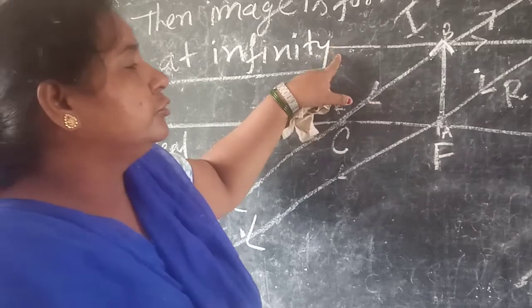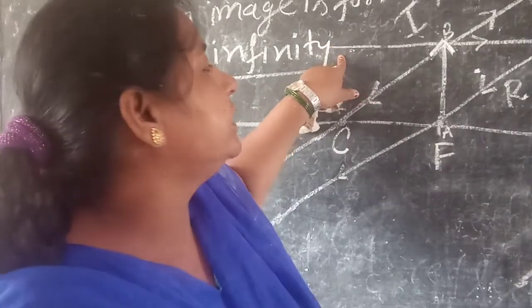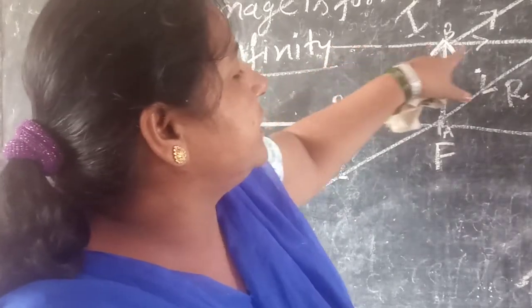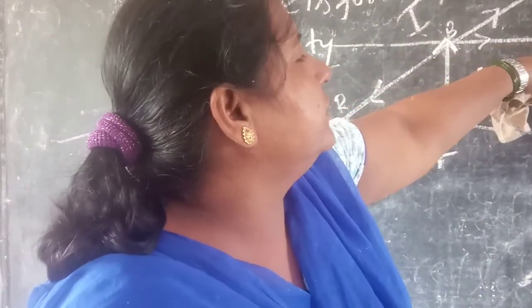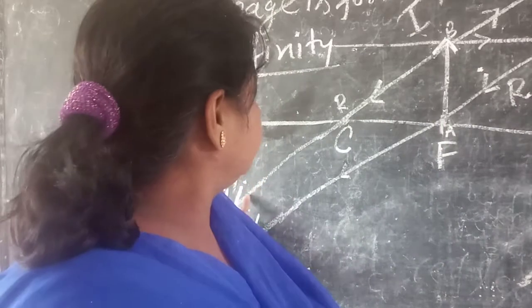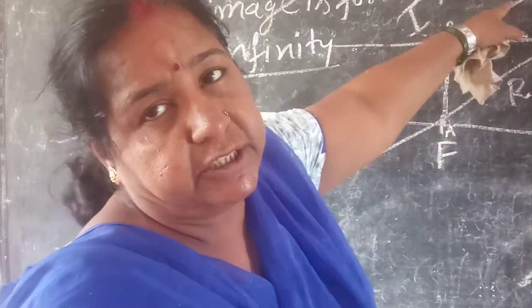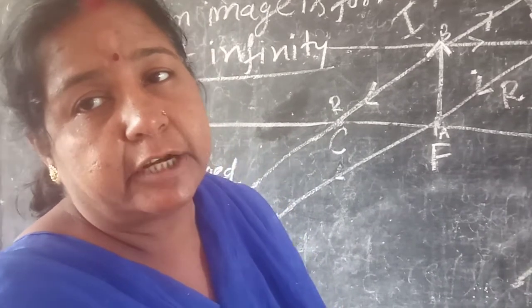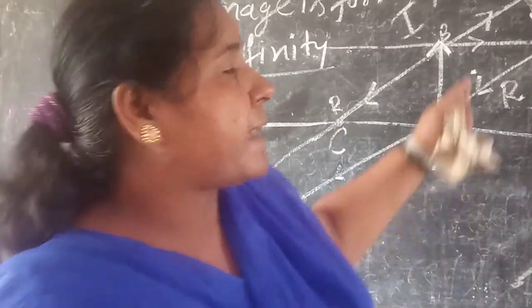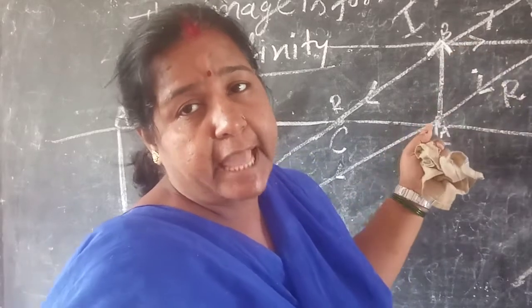There are two incident rays. One is parallel to the principal axis, that is this ray, and one ray is passing through the center of curvature. Now you know that when the incident ray is parallel to the principal axis,